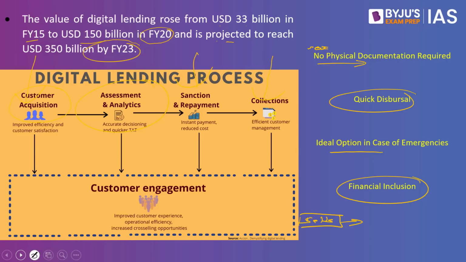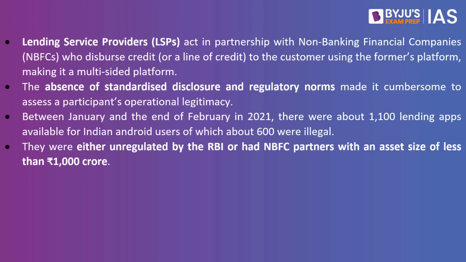If we speak about the lending service providers, they act in partnership with the non-banking financial companies who disburse credit to the customer using the former's platform, making it a multi-sided platform. So when we speak about digital lending, there are a large number of players in this market. There are more than 1,000. Between January and the end of February in 2021, there were about 1,100 lending apps available for Indian Android users, of which 600 were illegal.